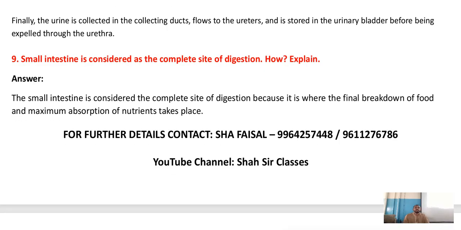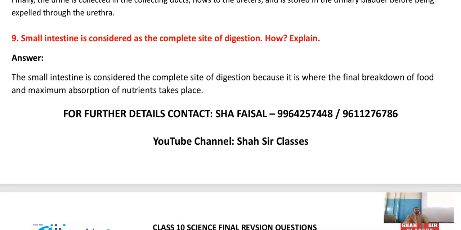Now, see children, this question can be asked for 1 mark, sometimes 3 marks also. If they ask for 1 mark, you should write only this much. Small intestine is considered as the complete site of digestion. How? Then you should write here, because here there is a final breakdown of food and maximum absorption of nutrients takes place. So this is what we call small intestine is the main site of digestion.